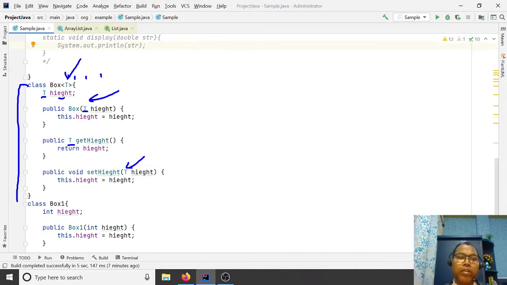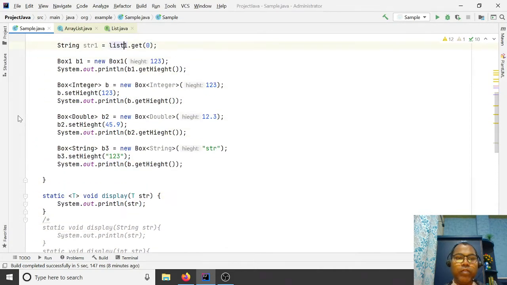And what is this T? It can be Integer or Float. You use it while you are going to create the object. While creating the object, you can say I want to create a Box of Integer, a Box of Double, or a Box of String. The same class plays a role for different data types.